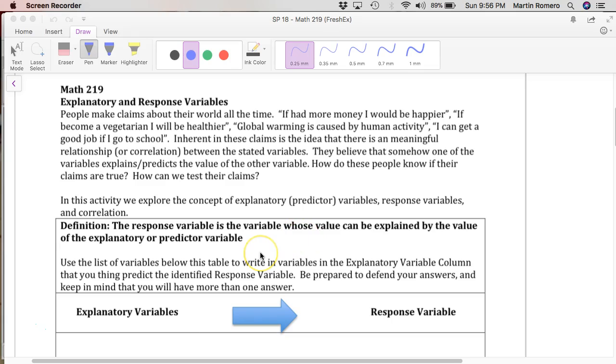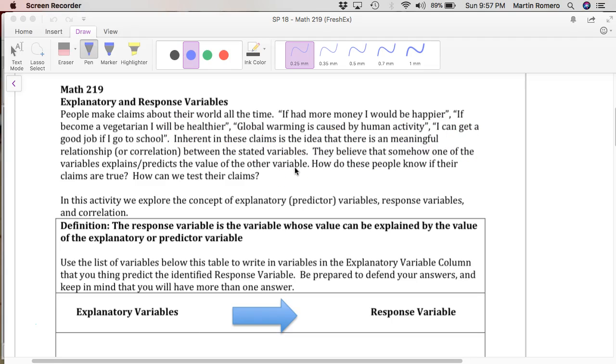And one word we used there was correlation. What is the correlation, or is there a correlation between the variables? When people say, if I had more money, I would be happier. If I become a vegetarian, I will be healthier. Global warming is caused by human activity. I can get a good job if I go to school.